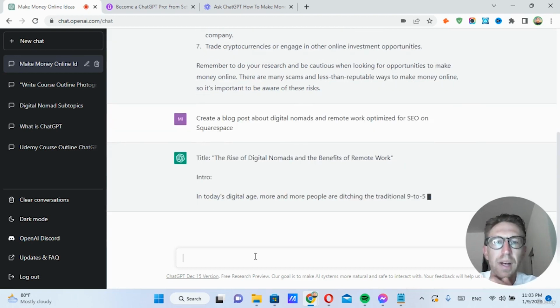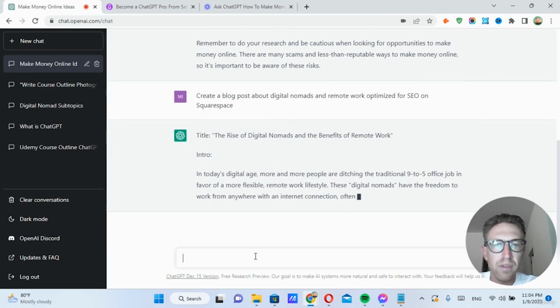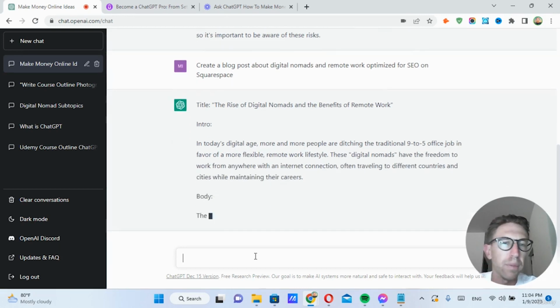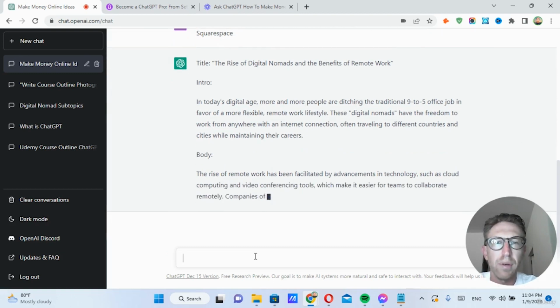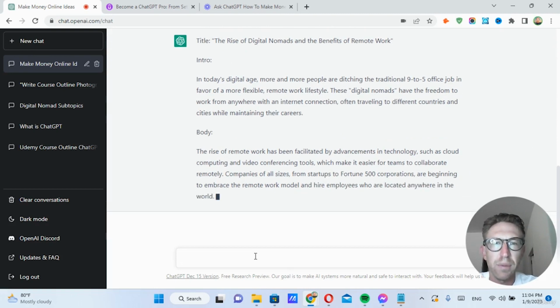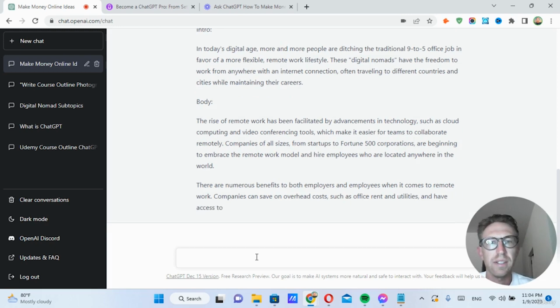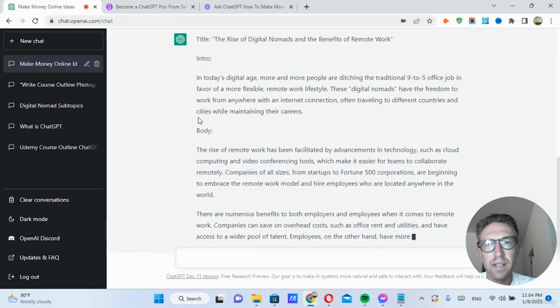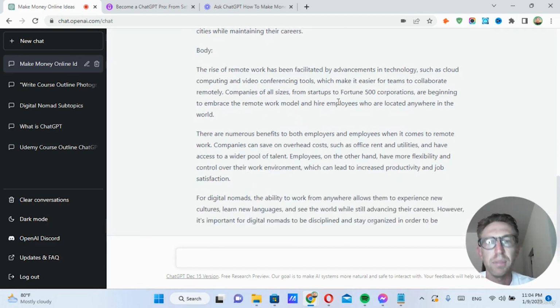Title: The Rise of Digital Nomads and the Benefits of Remote Work. And then it starts with an intro. In today's digital age, more and more people are ditching the traditional 9-to-5 office job in favor of a more flexible remote work lifestyle. These digital nomads have the freedom to work from anywhere with an internet connection, often traveling to different countries and cities while maintaining their careers. And then now it goes on to the body of the text for the blog post. The rise of remote work has been facilitated by advancements in technologies, blah, blah, blah.